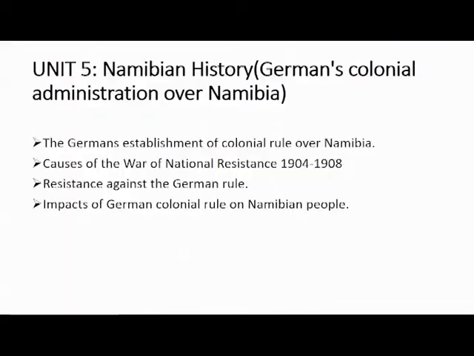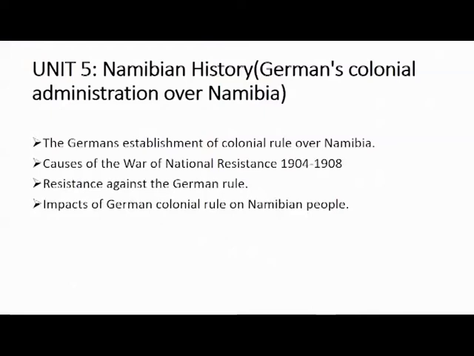After they established colonial rule in Namibia, there came a point in 1904 to 1908 where there was a war of national resistance. You should know the causes. Specifically, we have three reasons. The causes: colonial operations, confiscations of land, and confiscations of cattle.